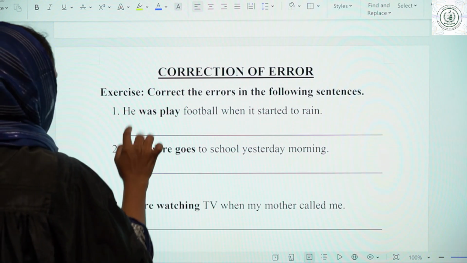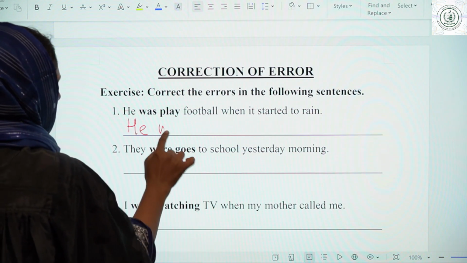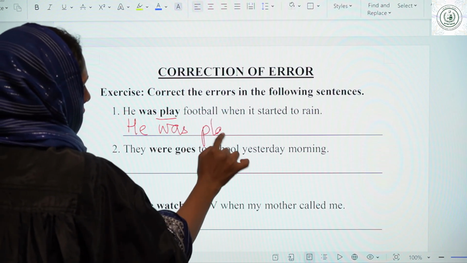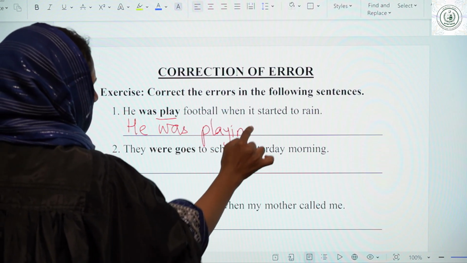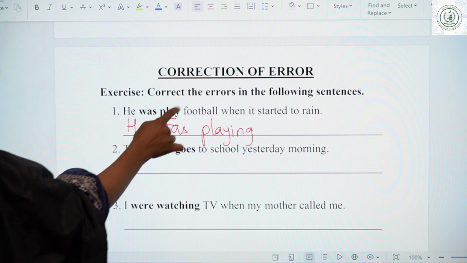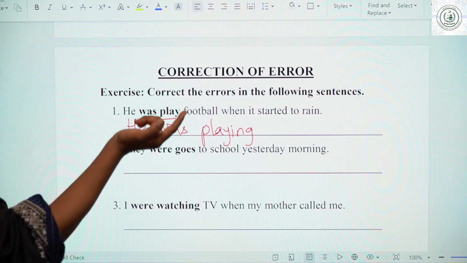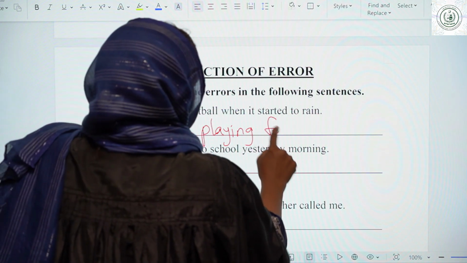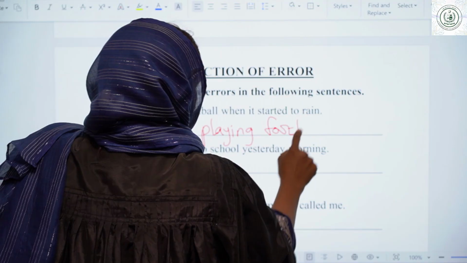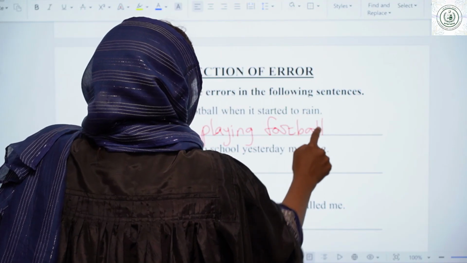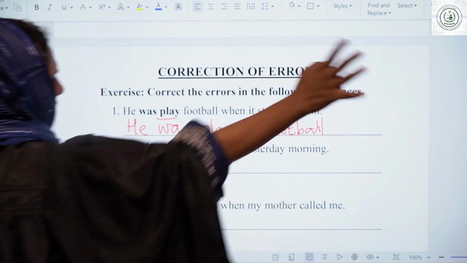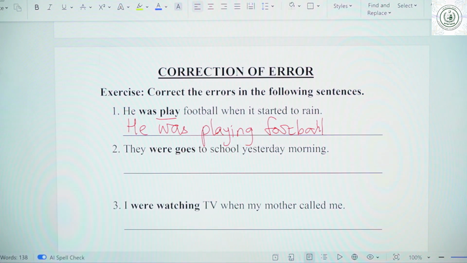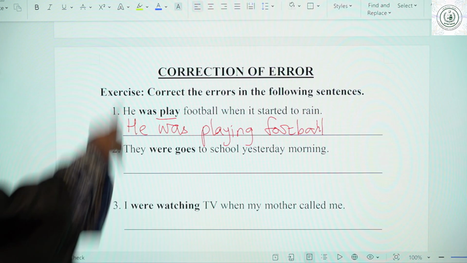You know that after he was, not play, playing football. Mostly the correction of verb comes, either the verb was wrong or maybe the helping verb was not used properly. He was playing football when it started to rain. The same sentence comes here. Then, they were goes to school. Furthermore, you are going to continue with the same.